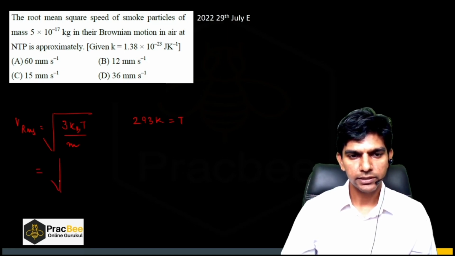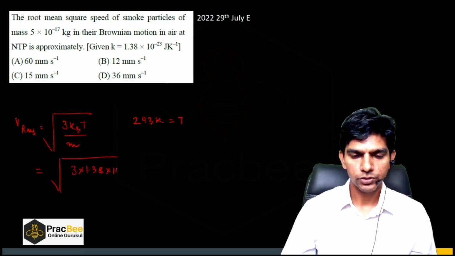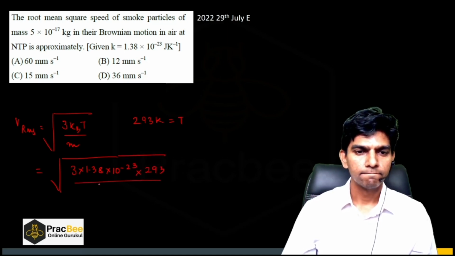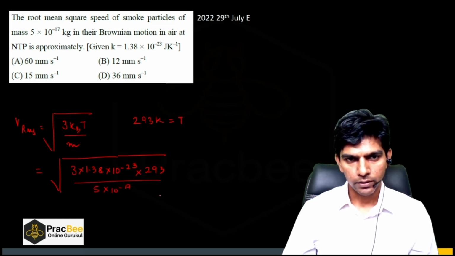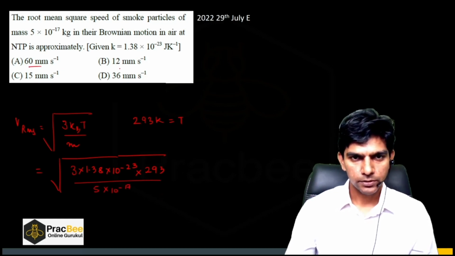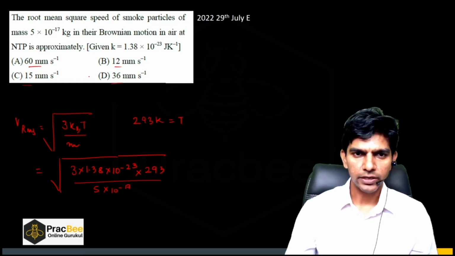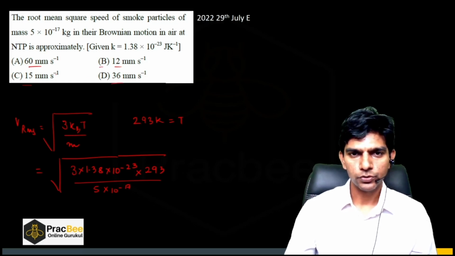So we can write this as root of 3 into 1.38 into 10 raised to the power minus 23, temperature 293, divided by mass, which is 5 into 10 raised to the power minus 17. Now, if you look, the options are quite far apart. Only options B and C are quite close to each other. The remaining two options are quite far apart.